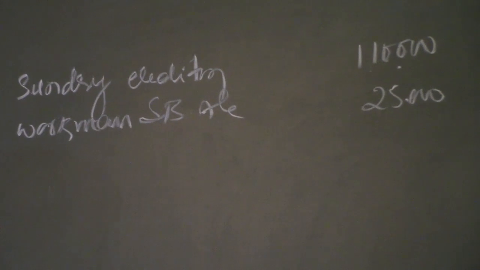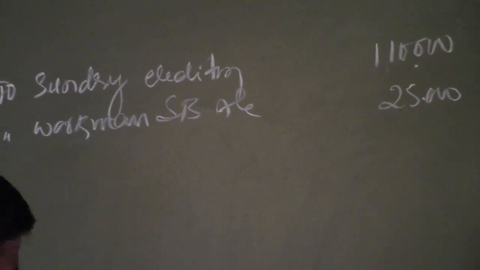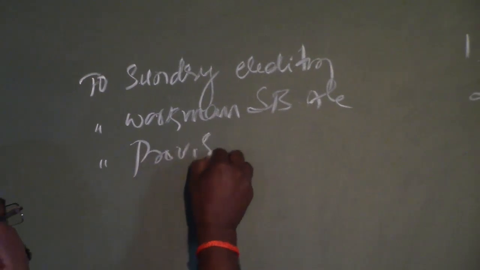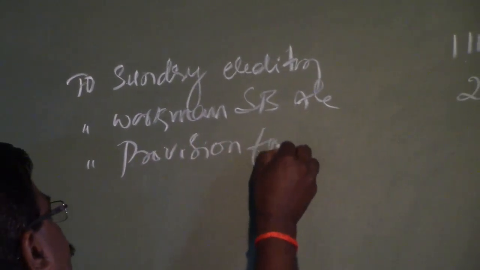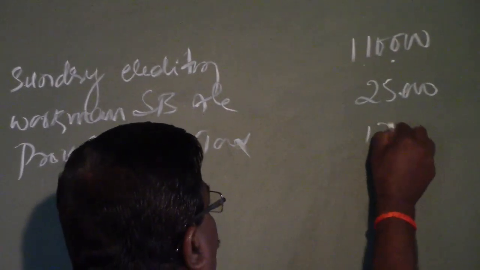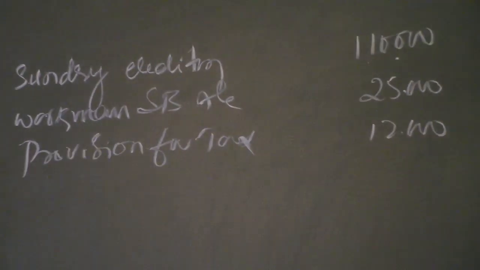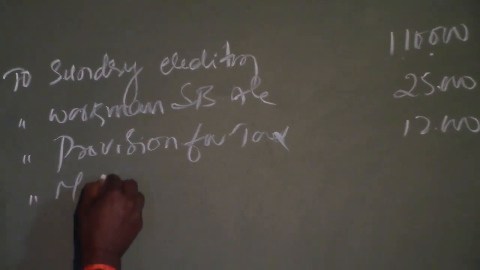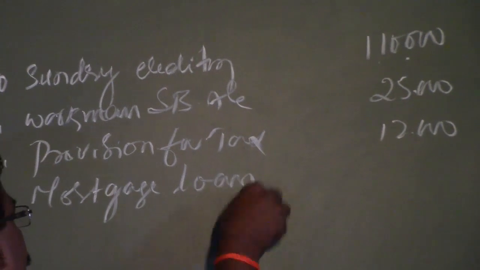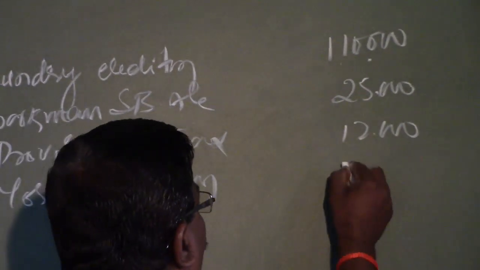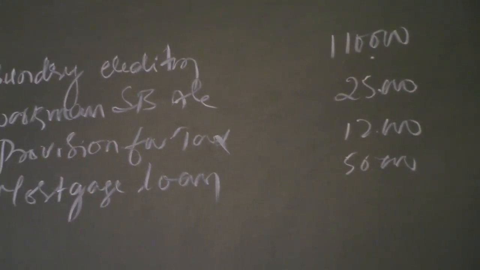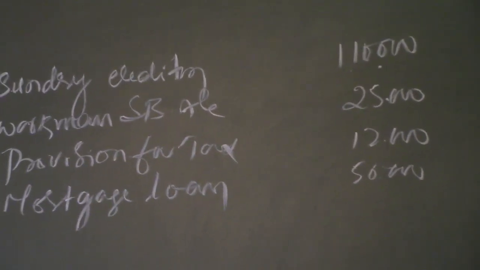Dividend equalization fund, that is the reserve proposed dividend payable to the equity holders. Then provision for tax is rupees 12,000. Then mortgage loan amounted to 50,000 rupees. So they are the outside liabilities which are to be taken over by the purchasing company.